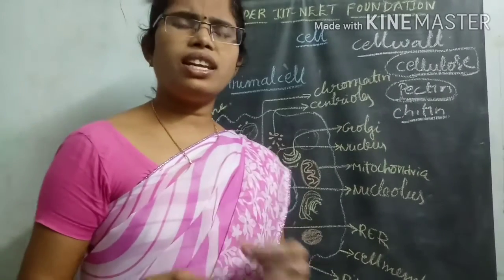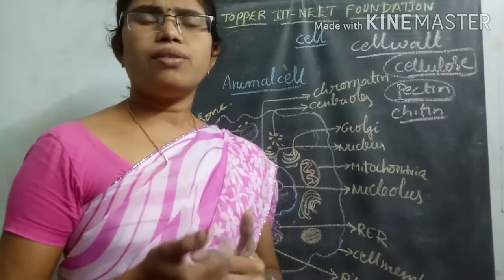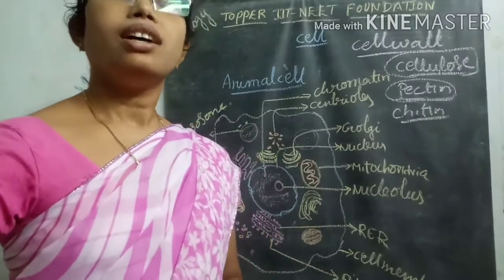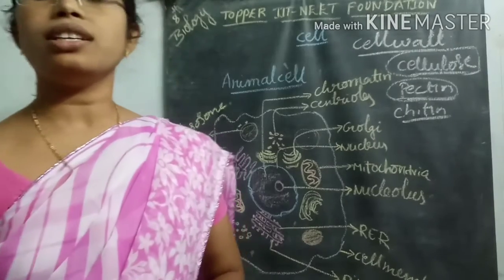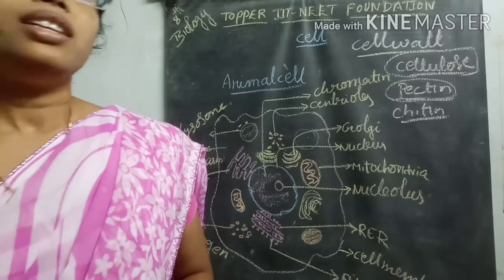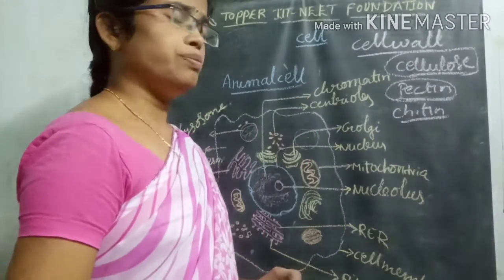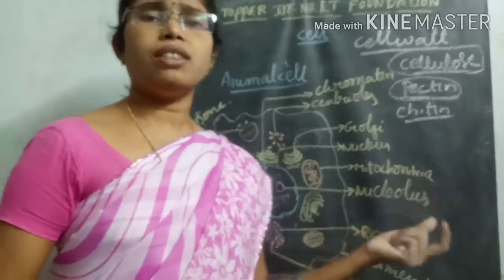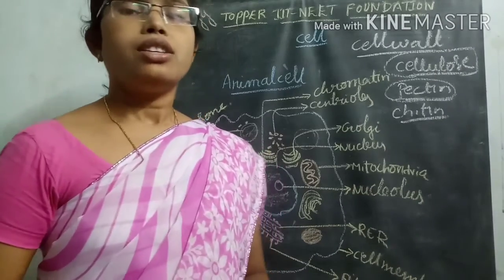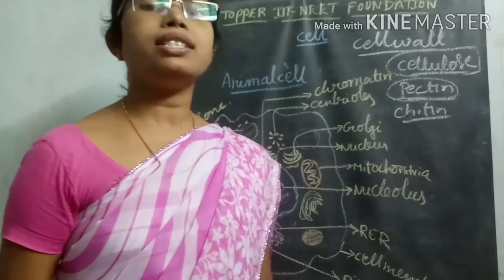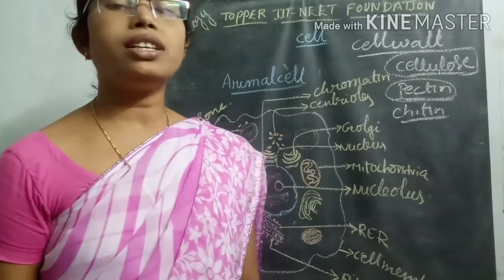This is a very tough structure, very hard in nature, and this hard nature of chitin is very useful for the construction of the cell wall in fungi. Like that, in different organisms the cell wall is made of different structures.